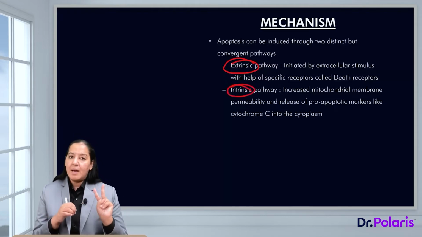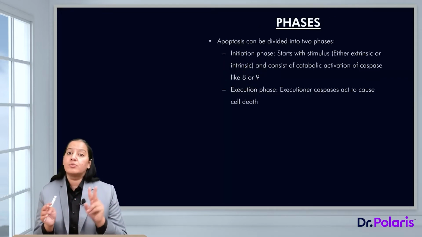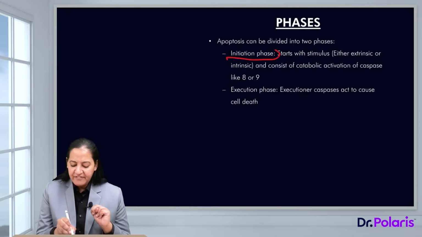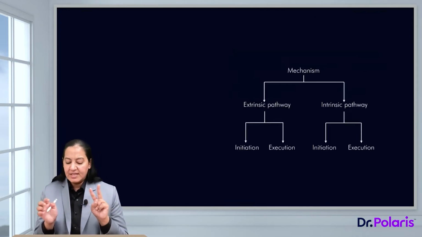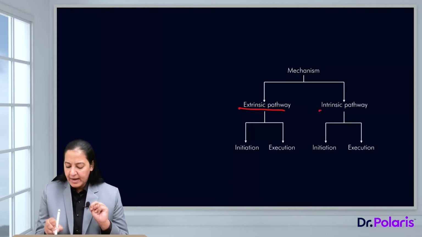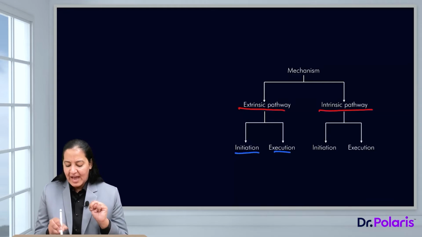So in the mechanism, I am going to teach you two pathways, extrinsic and intrinsic. In each pathway, there are two phases, initiation phase and execution phase. So this is the thing in the flow chart. You can see there are two pathways, extrinsic pathway and intrinsic pathway. In each of the pathways, there are two phases, initiation phase and execution phase.